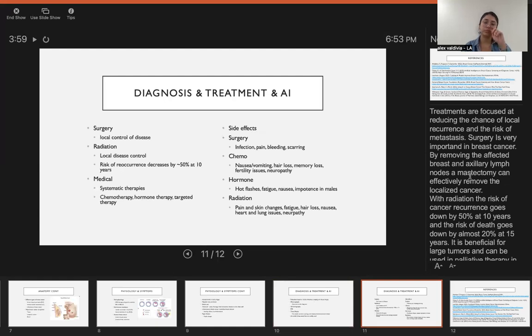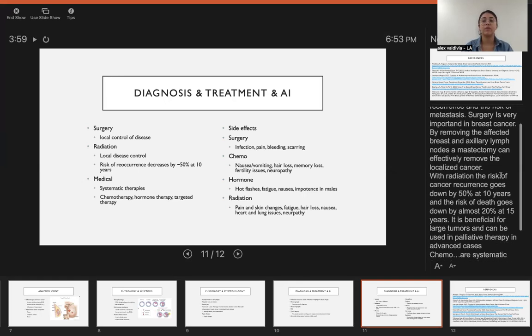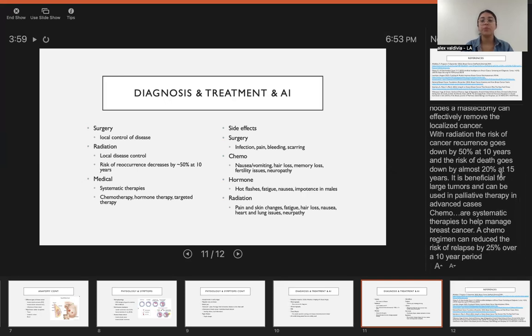Ways to treat. Treatments are focused on reducing the chance of local recurrence and the risk of metastasis. Surgery is common. It's important for local control of the disease. It removes the affected breast and axillary lymph nodes. A mastectomy can effectively remove the localized cancer. With radiation, the risk of cancer recurrence goes down by about 50% at 10 years, and the risk of death goes down by about 20% at 15 years. It is beneficial for large tumors and can be used in palliative therapy in advanced cases.